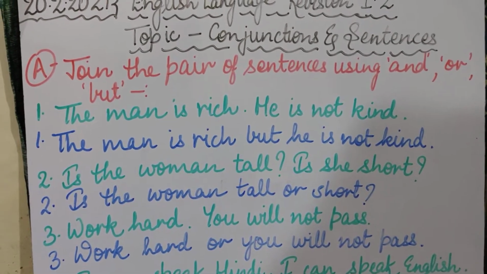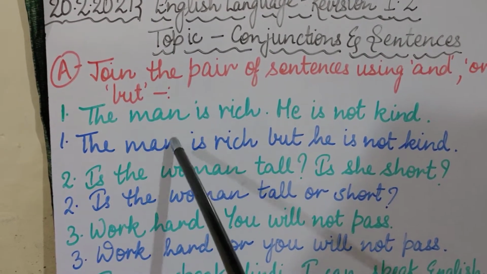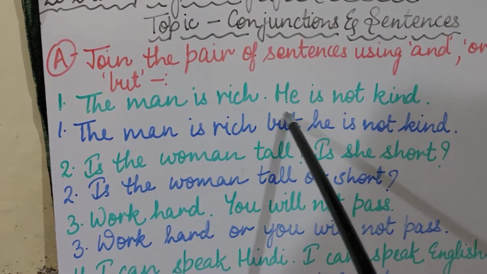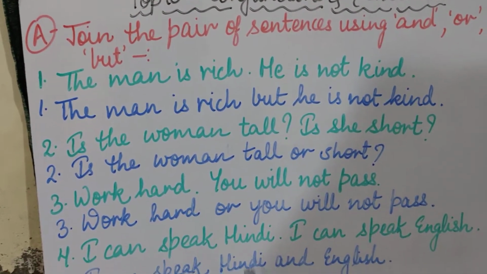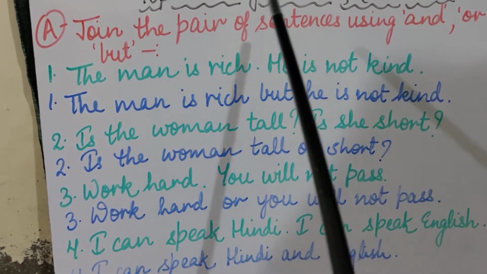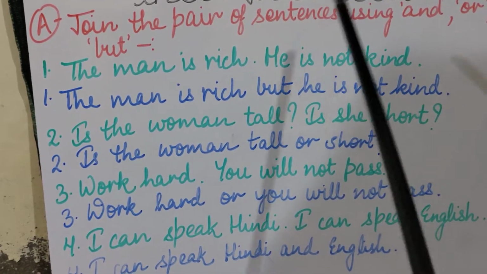Listen to it very carefully, children. First sentence: the man is rich. This is the first sentence, and the other sentence is: he is not kind. So there are two sentences here. Okay, the man is rich is one sentence and the second sentence is he is not kind.